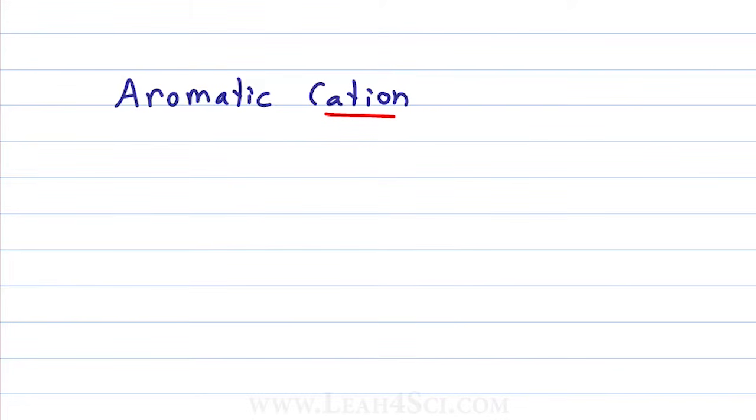Let's start with the aromatic cation, or simply the cation. A cation tells us that there's a positive charge. For example, if we have a carbocation, we have a carbon atom with bonds to 3 other atoms, which we'll show as green lines, and then an empty p orbital that sits above and below the carbon atom. A cation is sp2 hybridized. There's nothing in there, there are no electrons. Instead, that p orbital is open and willing to accept another electron pair, for example, to form a pi bond.